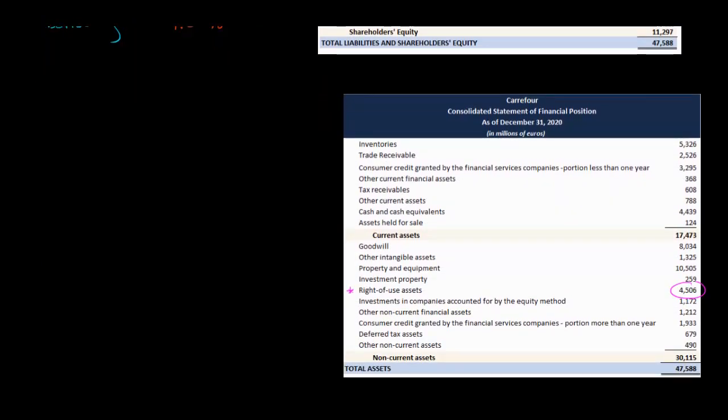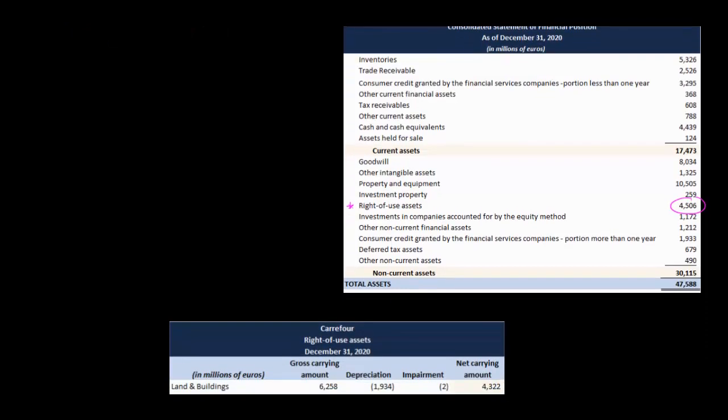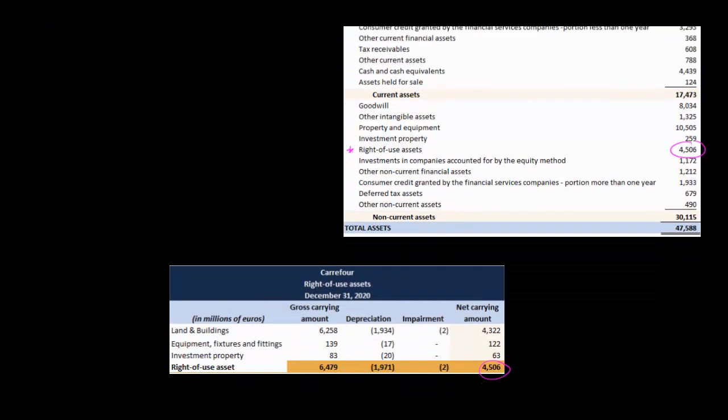Now, again, the statement of financial position, same company, Carrefour. This is the asset side. On the asset side, we've got right-of-use assets because Carrefour is a lessee. I showed you their lease liability. Now here are the right-of-use assets. You see 4.506 billion euros as of December 31, 2020. Now, we go to the notes that are in addition to the financial statements, and we can see a further breakdown of that 4.5 billion euros.